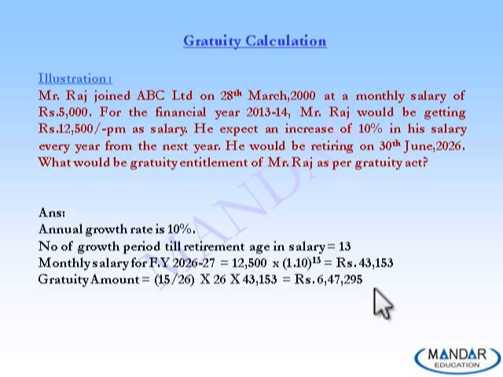Okay, now we have seen the eligibility of the employee, but what about eligibility of the employer? Any company which has more than 10 employees is covered under the Payment of Gratuity Act.